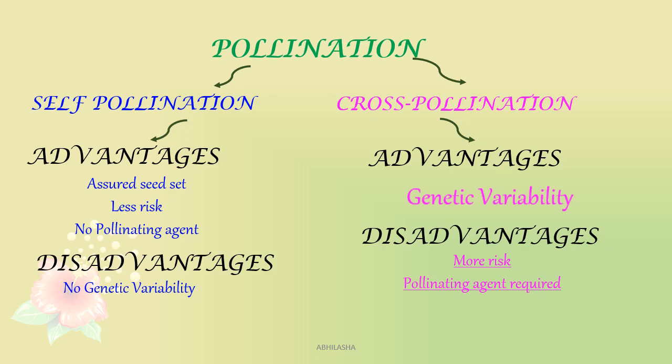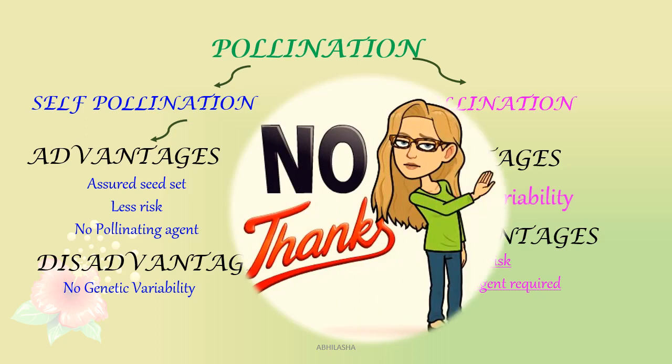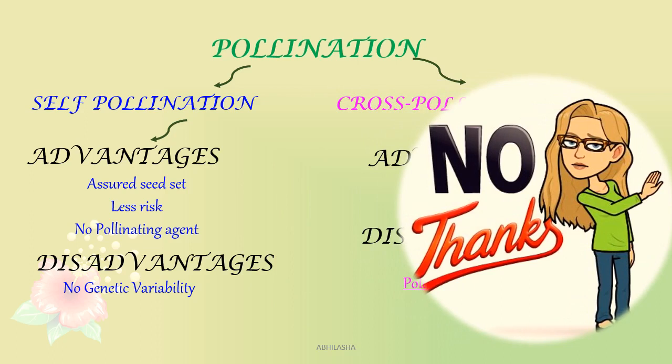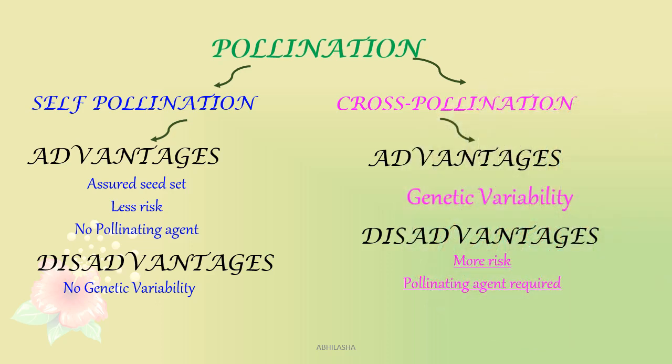What do you do when you are asked to do something that you don't want to do? You make excuses. You dilly-dally. That's what the plant does. It makes arrangements so that even if pollen and stigma are being produced on the same flower, its own pollen is rejected by its stigma. How that happens is our learning goal for today.